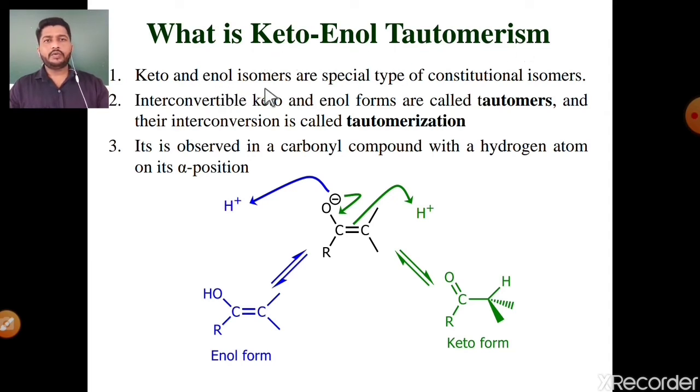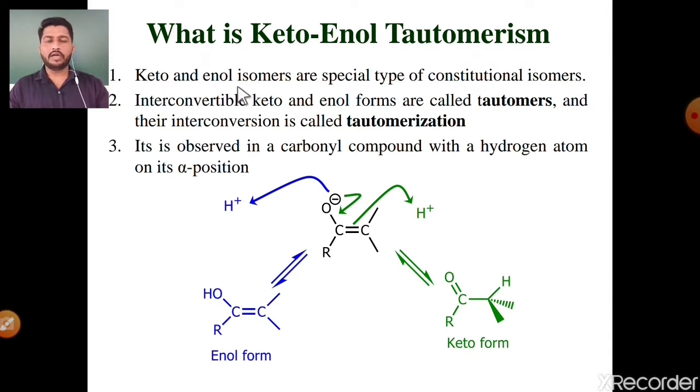See, the keto and enol isomers are a special type of constitutional isomers. Then what is meant by isomers? Isomers means two molecules having the same molecular formula but differing in their structural arrangement. In this keto and enol, both have the same molecular formula but are different in their structural arrangement, and this type of isomerism is called constitutional isomerism.